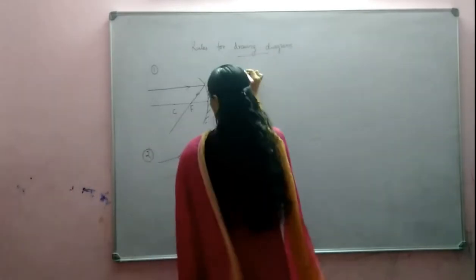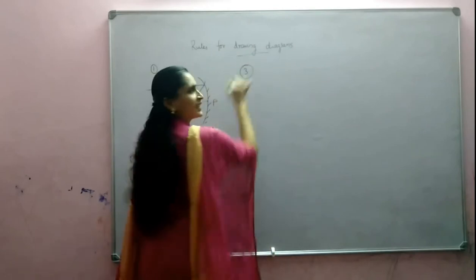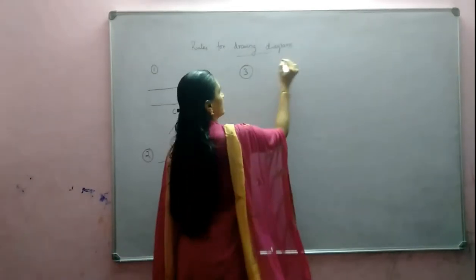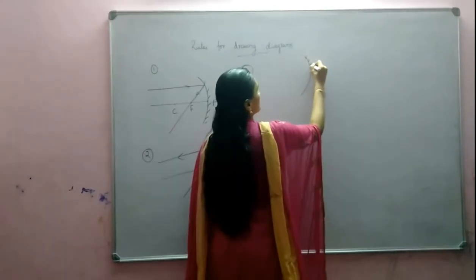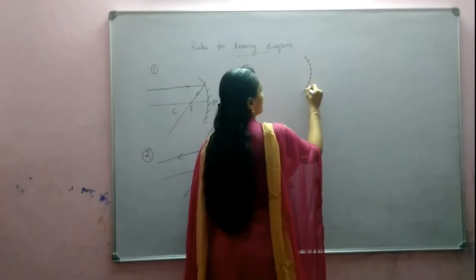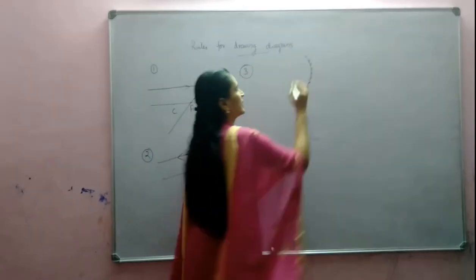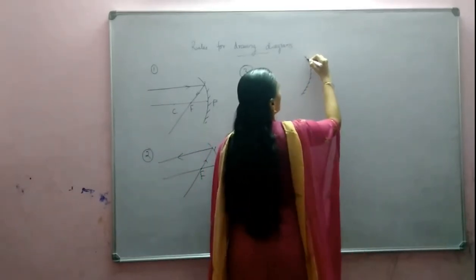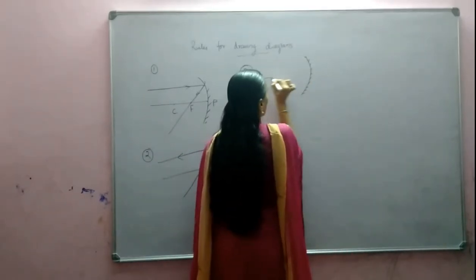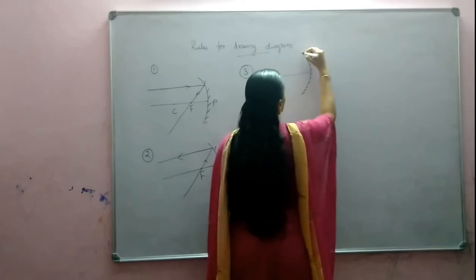And the third one: a ray entering through the center of curvature. This is the pole.